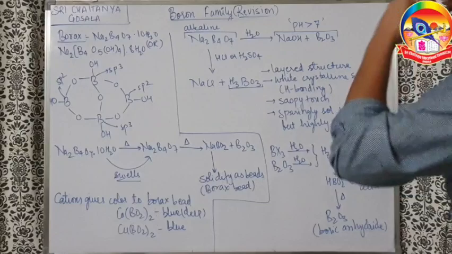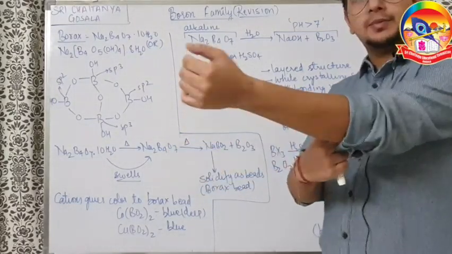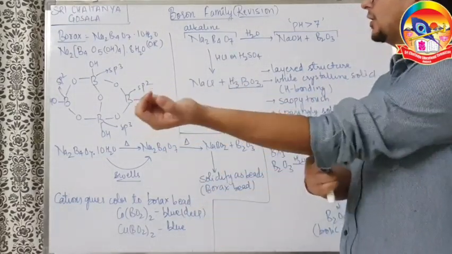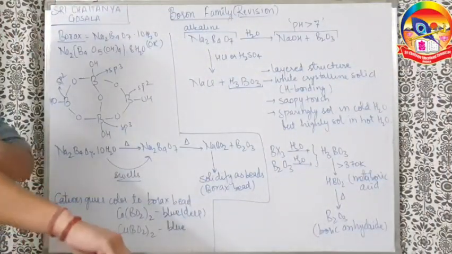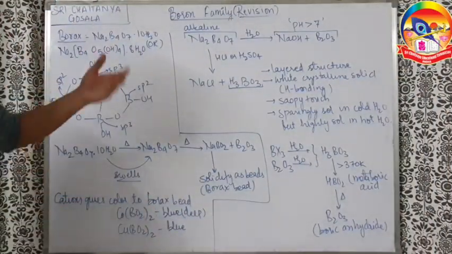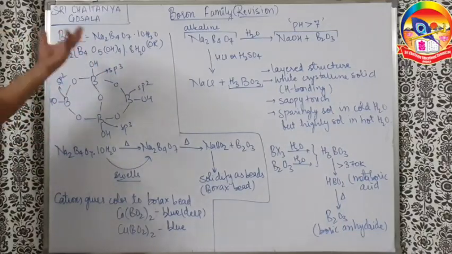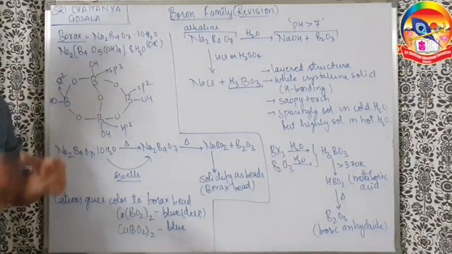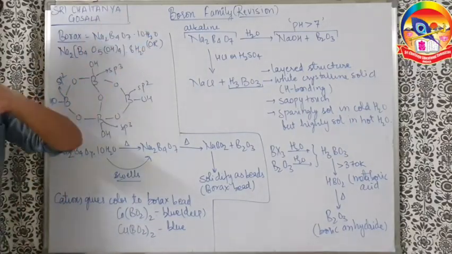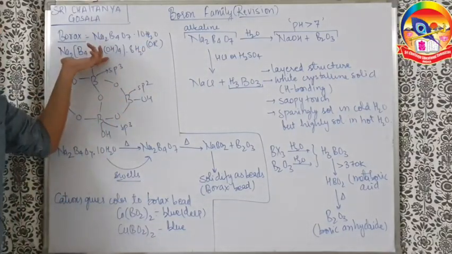So now this is borax. Borax is a very famous compound, very commonly used around us also. Now, borax has a formula of Na2B4O7.10H2O. Another formula is there, Na2B4O5(OH)4.8H2O. Now, how this formula came, I am explaining. Na2B4O7.10H2O is the general formula. This is the structure-based formula.